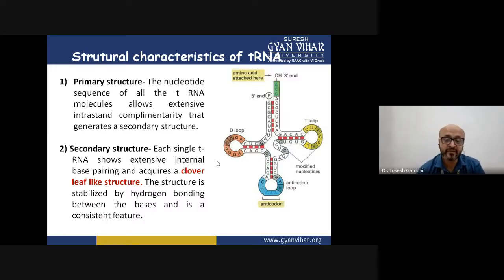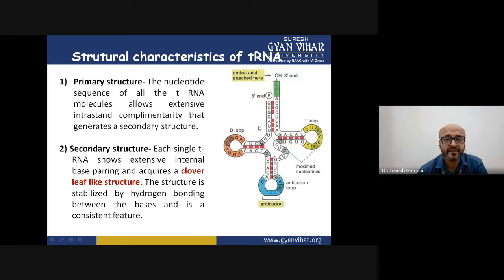Then let us look at the structure. See, clearly there should be no confusion. There is a DNA molecule from which the RNA is formed. Whether this RNA is mRNA, ribosomal RNA, or tRNA, all three are formed from the DNA molecule itself. Likewise, tRNA is formed from DNA, and when it is formed, it is a linear chain. But after being formed, it changes shape from linear to a semi-double-stranded kind of structure.